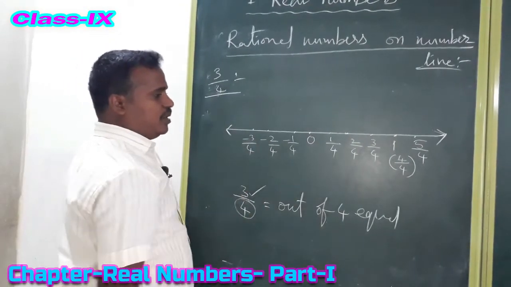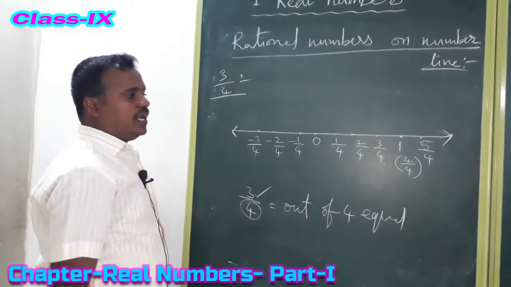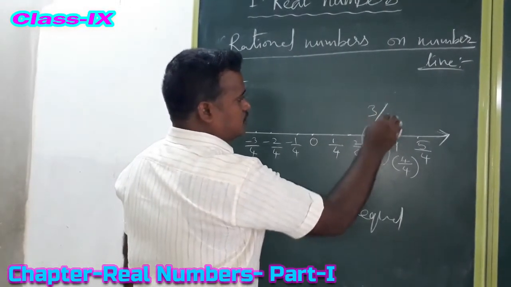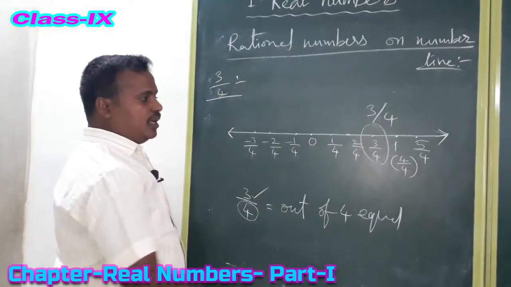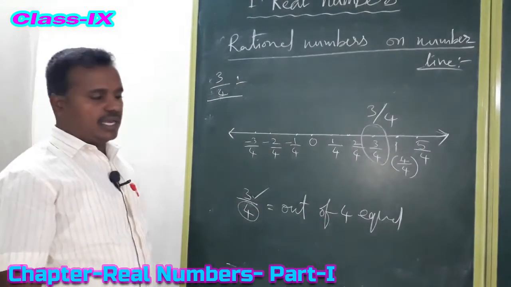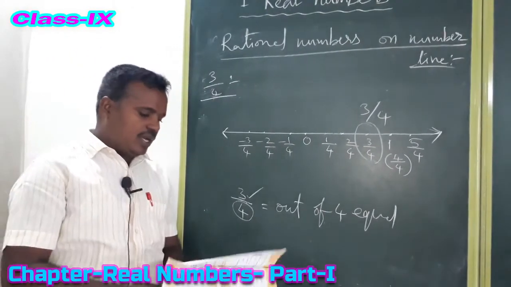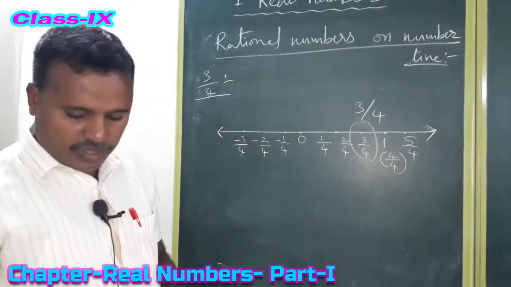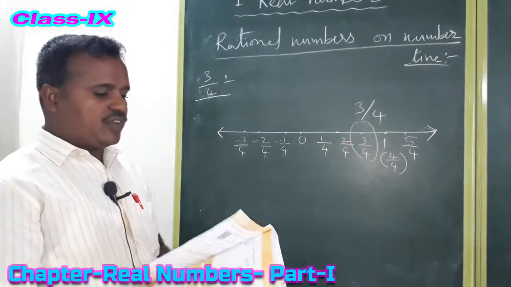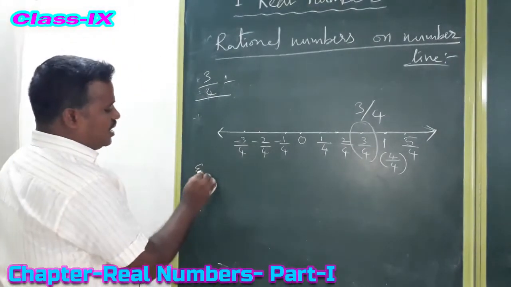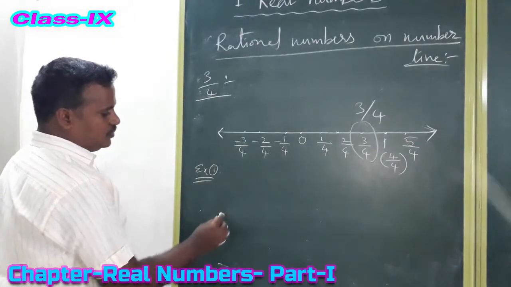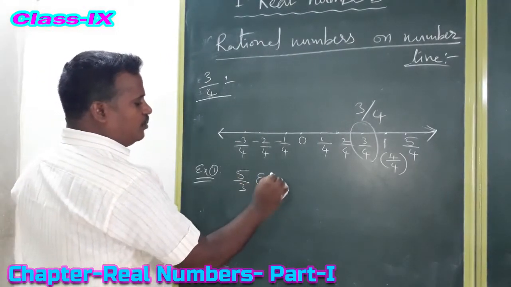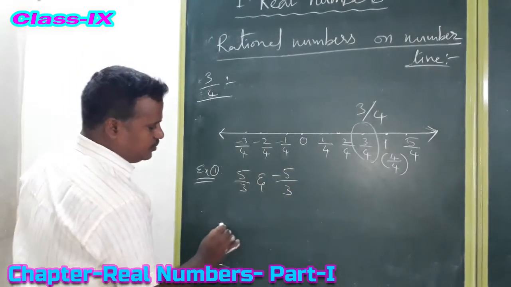So from these numbers, what do we need to show on the number line? 3 by 4. So this 3 by 4 is the answer. Like this we have to represent 3 by 4 on the number line. Based on this concept, see example 1: represent 5 by 3 and minus 5 by 3 on the number line.